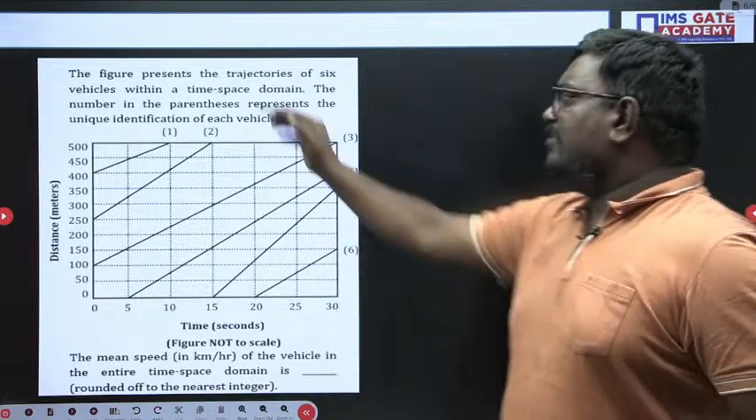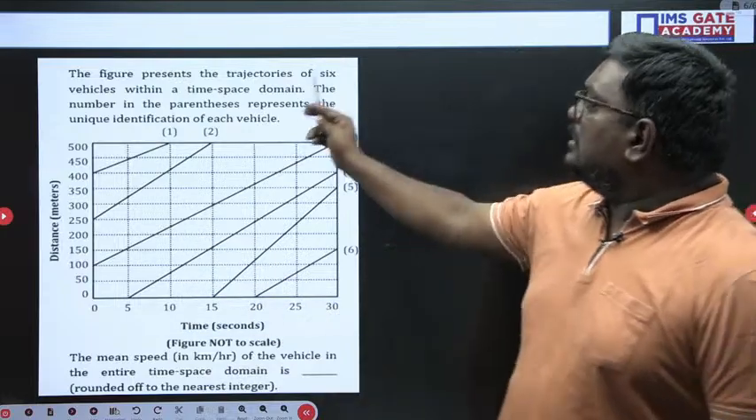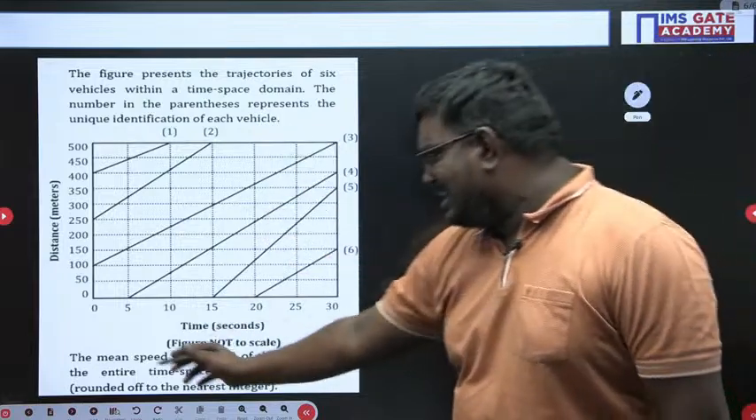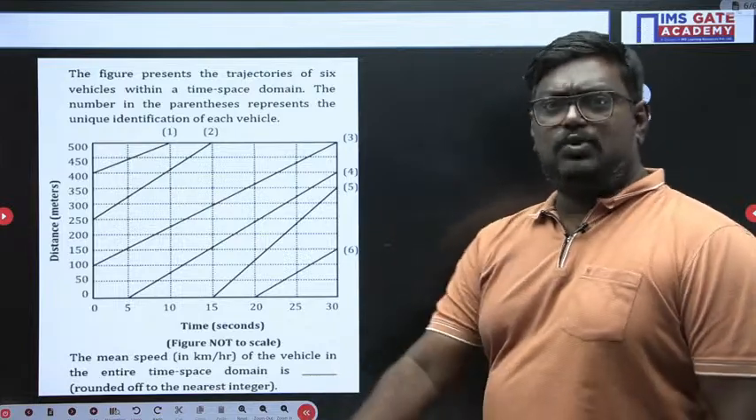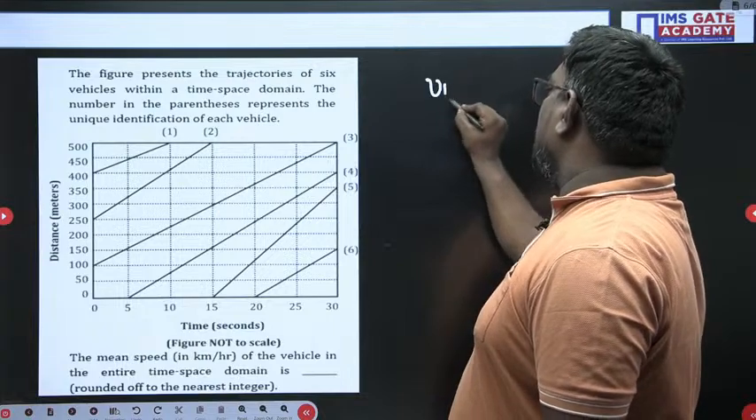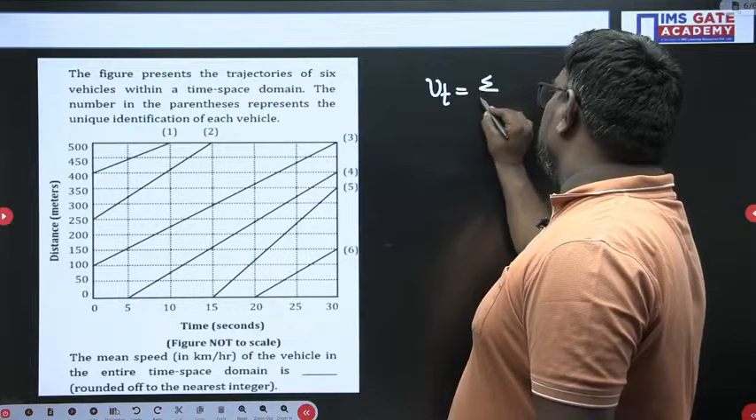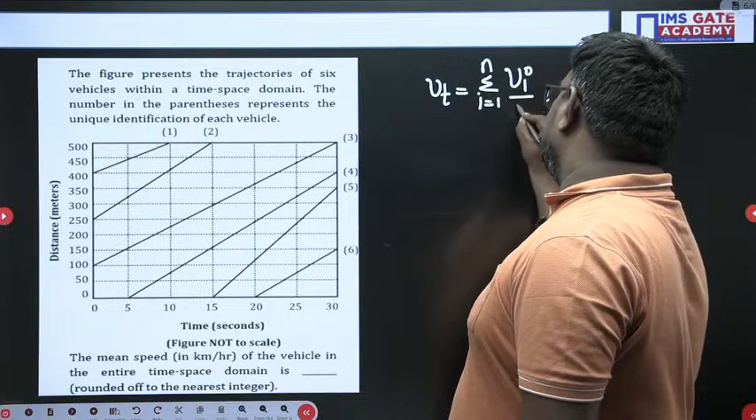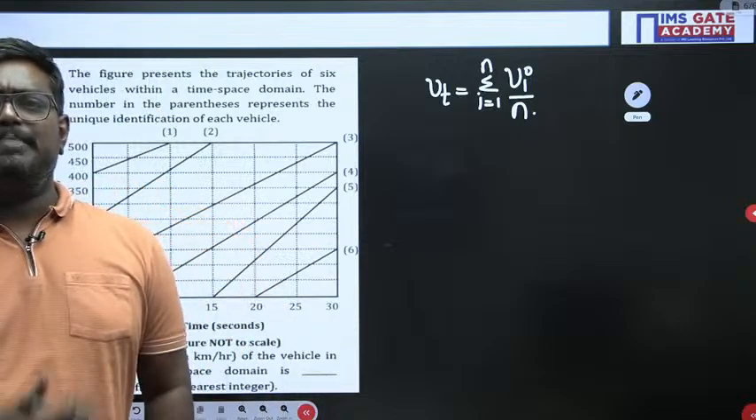Now see, the figure represents the trajectories of the vehicles within the time mean speed. The numbers in the parentheses represent the identification of each vehicle, and the mean speed of the vehicles in the entire time. So what is the time mean speed, sir? Time mean speed is nothing but the average, so you can take the sum from i equal to 1 to n of Vi upon the number of vehicles. You just take the average of the speeds of the vehicles.